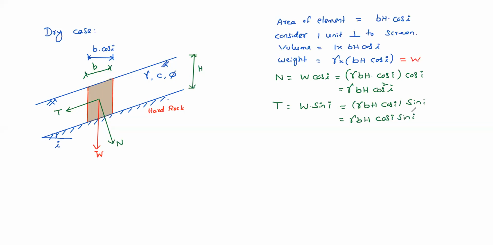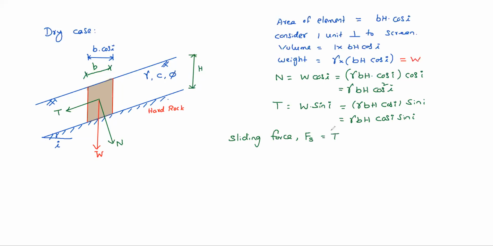That is the tangential component. Now, what is the sliding force? Sliding force equals T only.